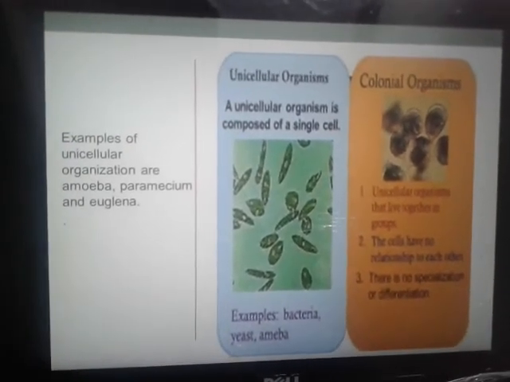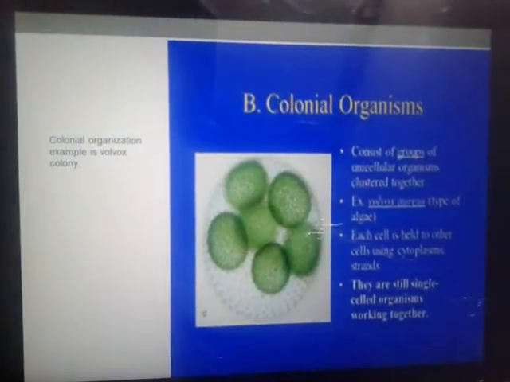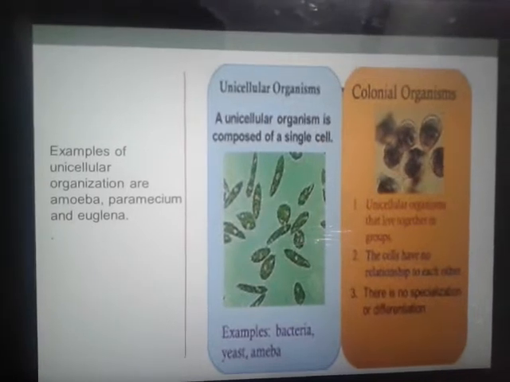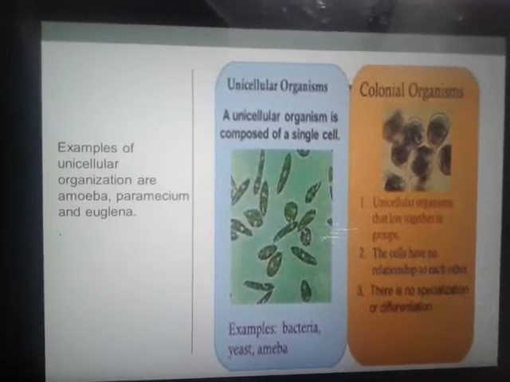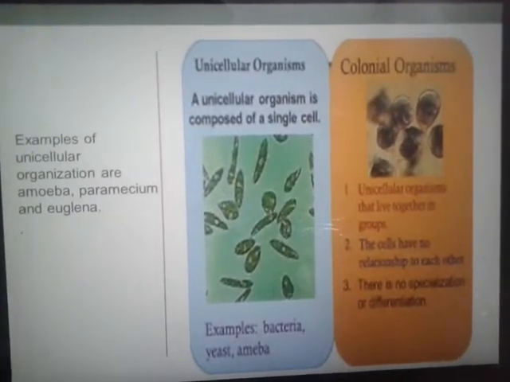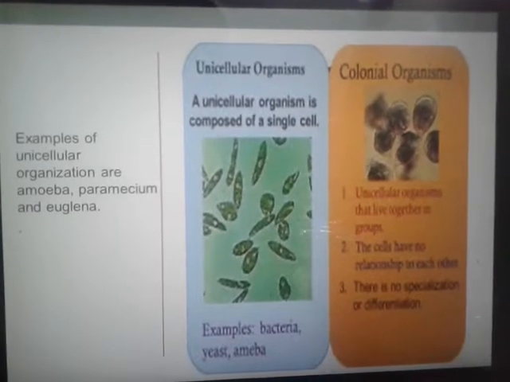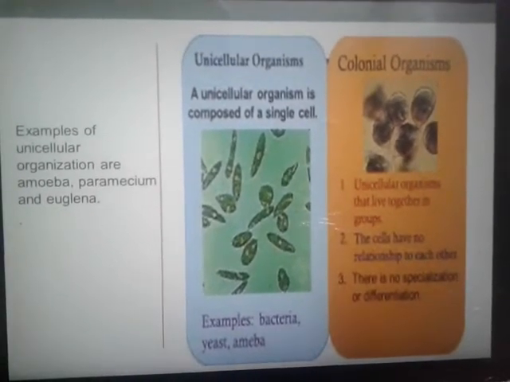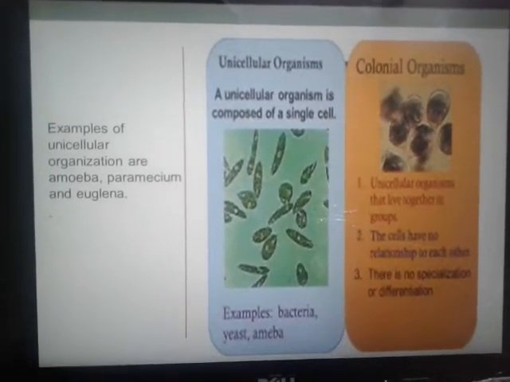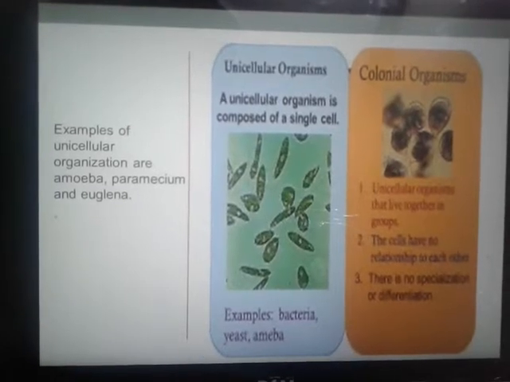Now it's time to discuss the unicellular and colonial organisms. A unicellular organism is composed of a single cell. Examples are bacteria, yeast and amoeba. And colonial organisms include unicellular organisms that live together in groups. The cells have no relationship to each other. There is no specialization or differentiation. Examples of unicellular organisms are amoeba, paramecium and euglena.